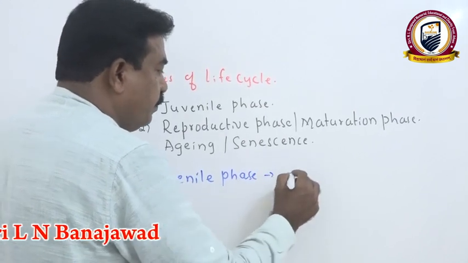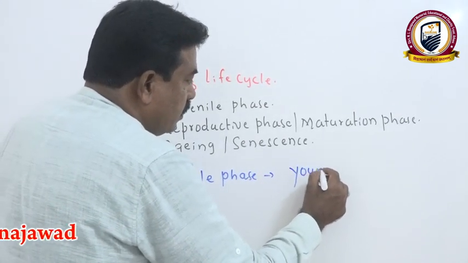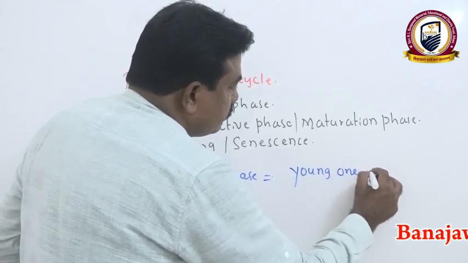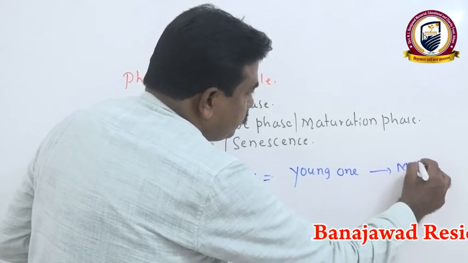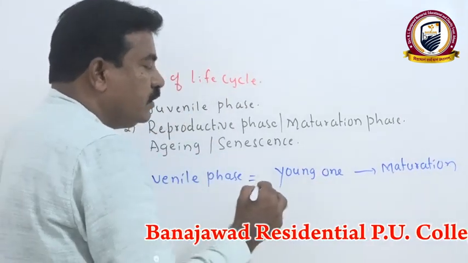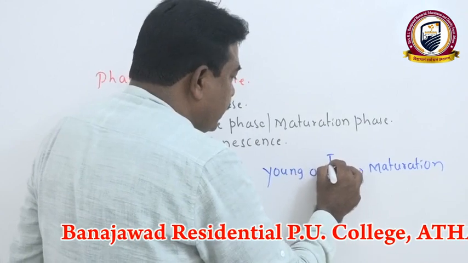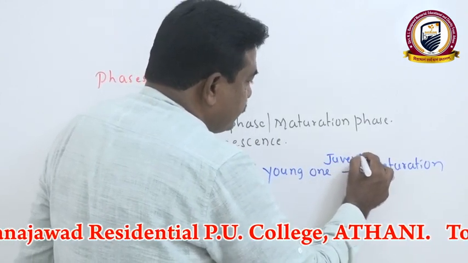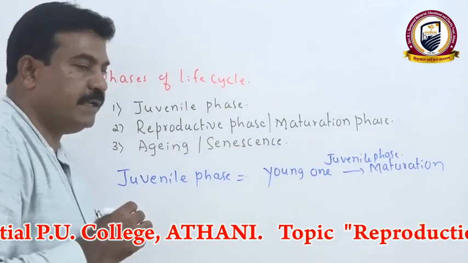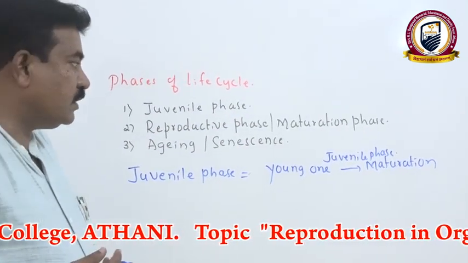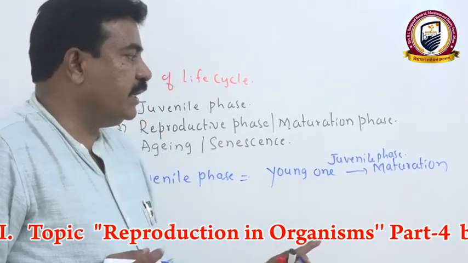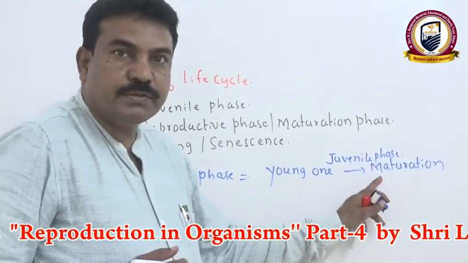If you take the juvenile phase, it is the period between young one and maturation. That period we especially call the juvenile phase. For example, in human beings, mainly in girls, young one to maturity means 13 to 14 years, where there is onset of the menstrual cycle.